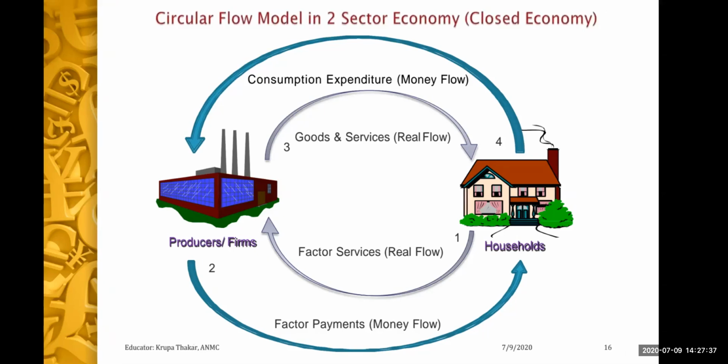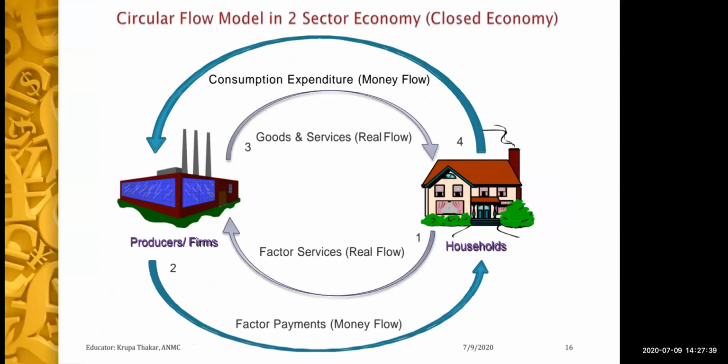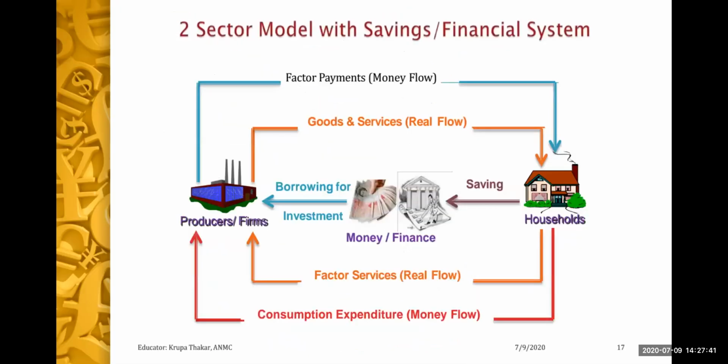And when we add the third factor, that is financial market, when I say financial market, we are talking about money and finance. Now we already know the relation between the producers and household. So now let's talk about the financial market and their relation with household and firms. Households do savings in the financial market, be it banks or any other financial institution.